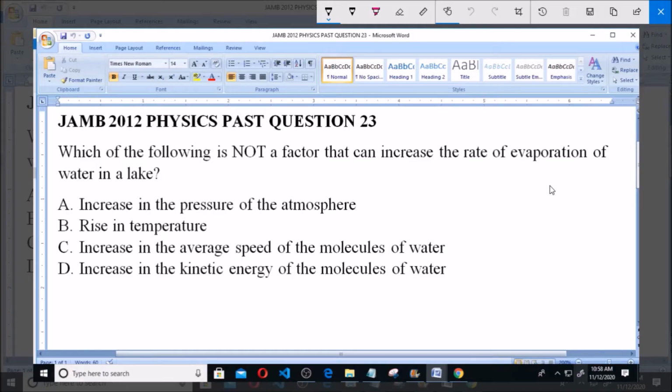Hello and welcome. I will be answering JAMB 2012 Physics Past Question 23. Which of the following is not a factor that can increase the rate of evaporation of water in a lake?